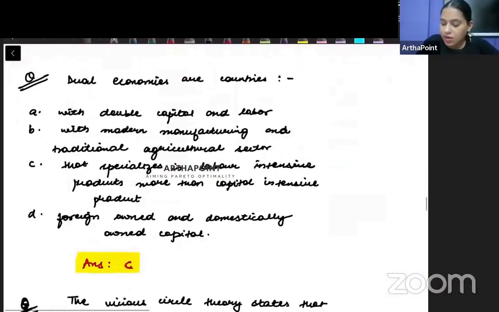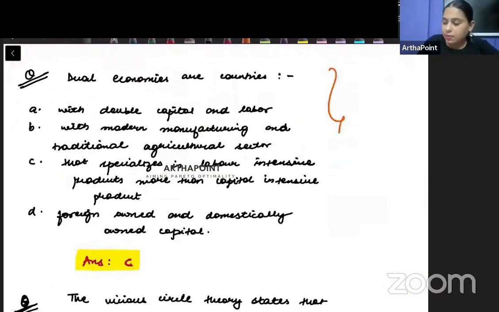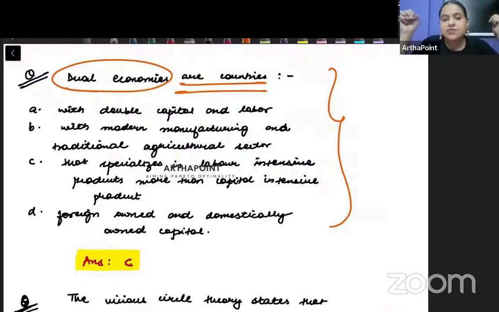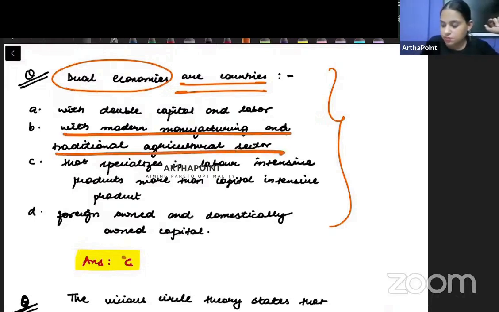Okay. Now, look here, beta. Because we already know everything related to the Lewis model, this question will now seem very easy. So, dual economies are countries. So which countries come under dual economy? What is in it? We have an agricultural sector and a modern sector. So, the correct answer should be those which have both modern and agricultural sector, right? So, this should be B.